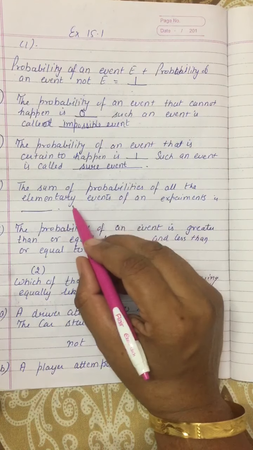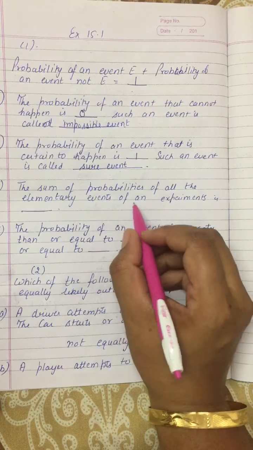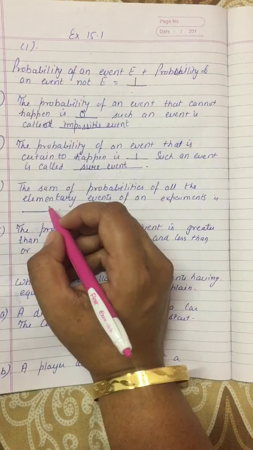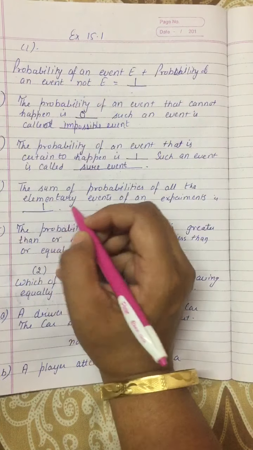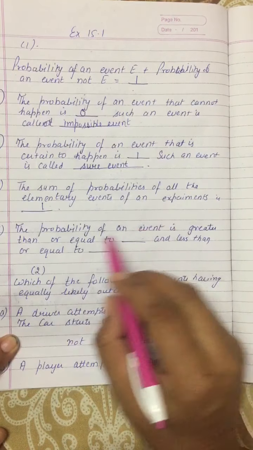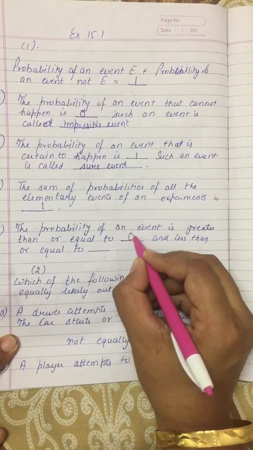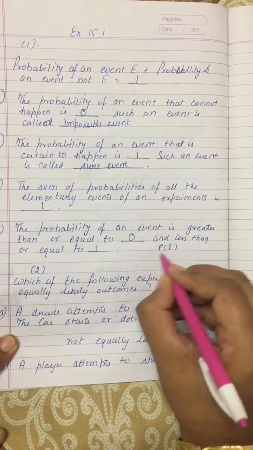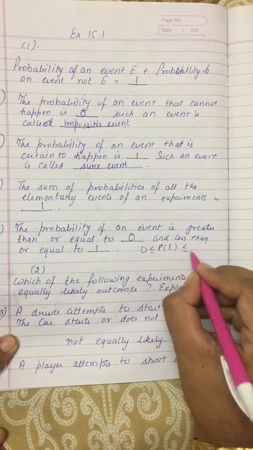The sum of the probabilities of all the elementary events of an experiment is equal to 1. The probability of an event is greater than or equal to 0 and less than or equal to 1, which means the probability of an event always lies between 0 and 1.